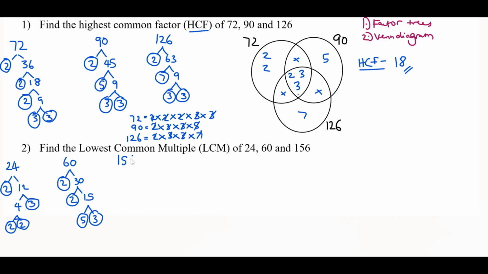For the last one now, 156. We can do 2 and 78. And just again, we can do any multiples here. We are going to get the same answer in the end. So if you find different starting numbers that you want to go ahead with, that's fine. 78 will be 2 and 39. For 39, we can do 3 and 13. And both of which are prime numbers. So that's our factor trees done. Let's write out all of these prime factors.